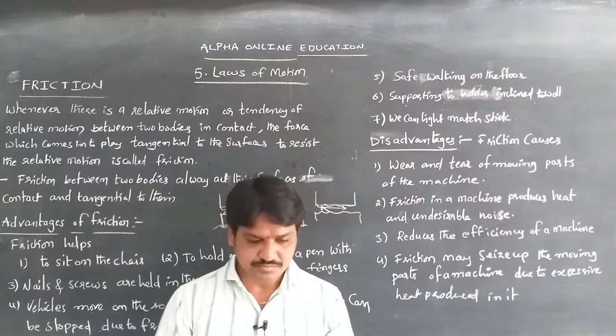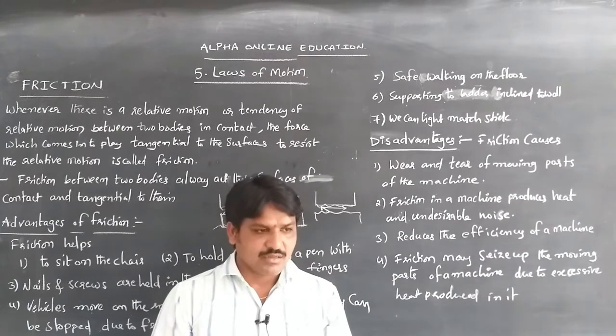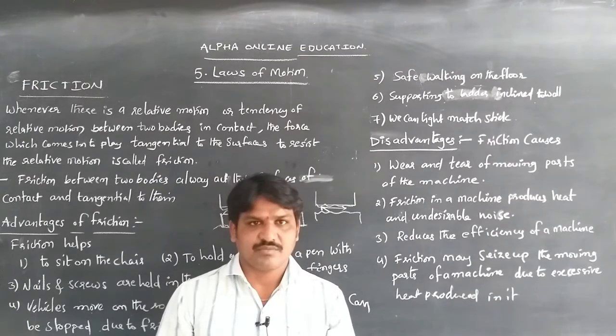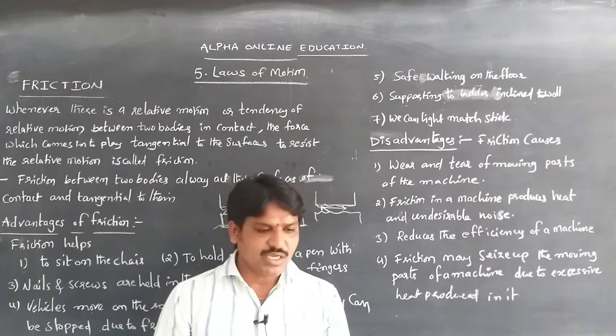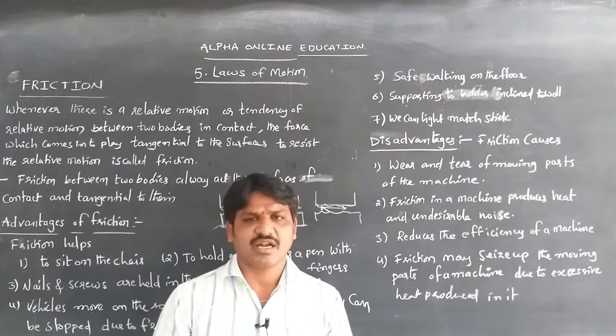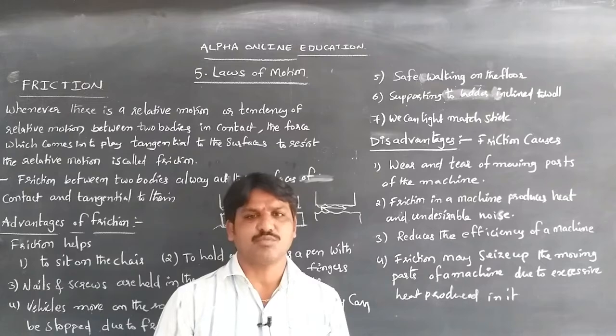If we take a machine, or if the road is not good and has a very rough surface, the frictional force is more on the surface of the body.